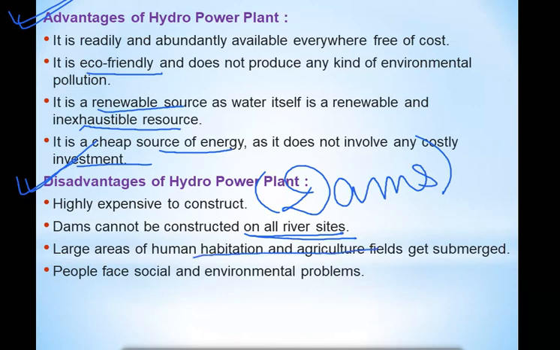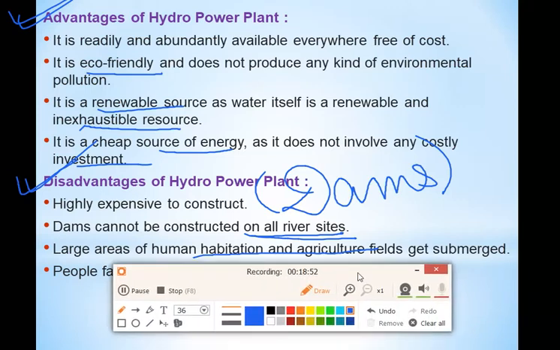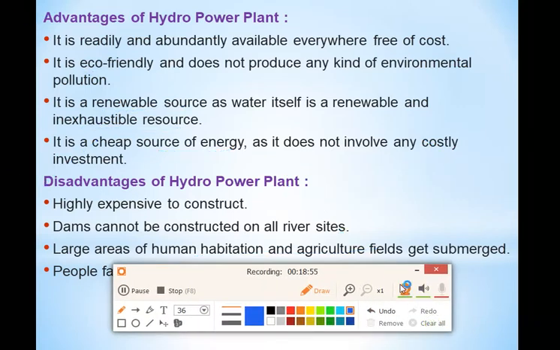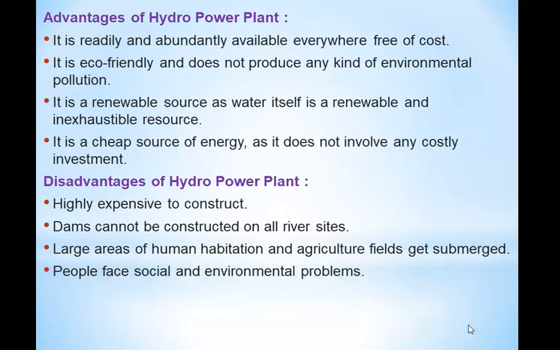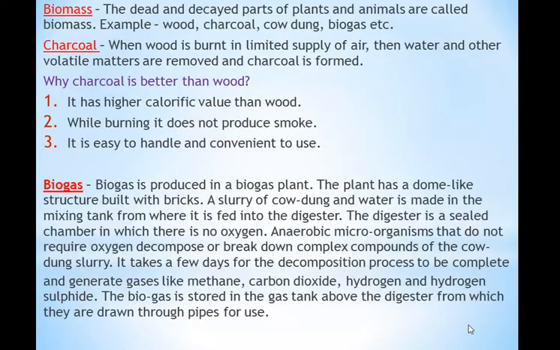Sometimes many of the people who live near the rivers have to move from that place, which means their homes and habitation get destroyed. Even the agricultural lands get destroyed because of the construction of dams. People face social and environmental problems. Many problems are faced by the people who live near the areas where dams are constructed. So apart from advantages, there are some disadvantages also of hydropower plants.